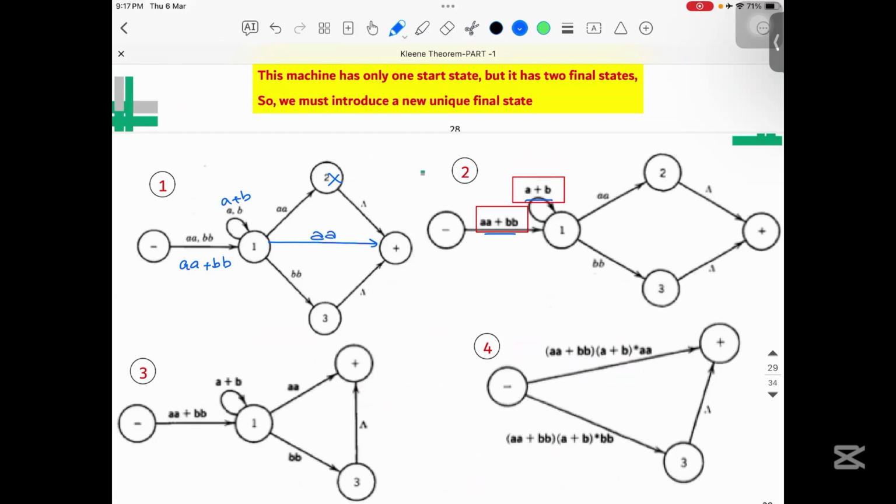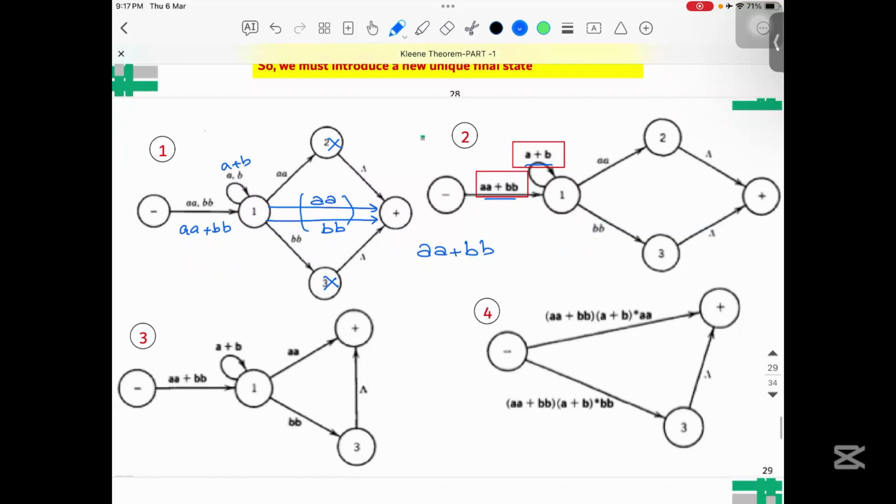Then we will also remove 3, and when you remove 3, you will have directly this BB. After this, I can replace these two with AA plus BB.